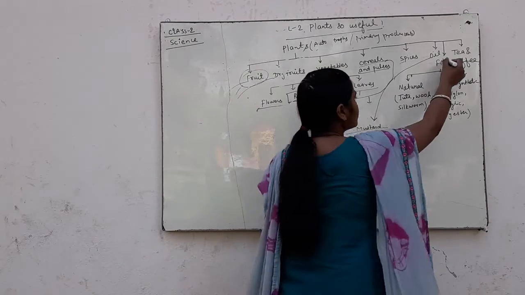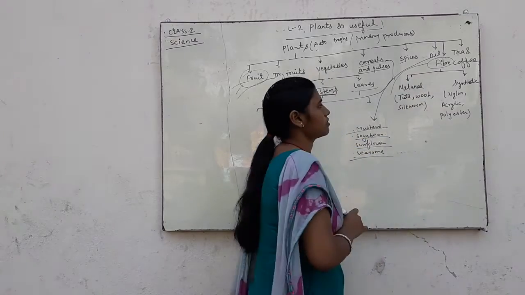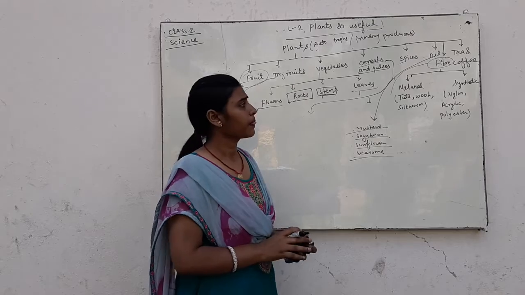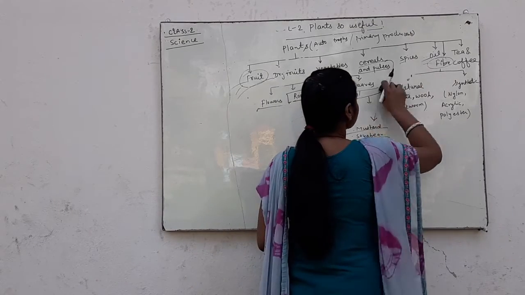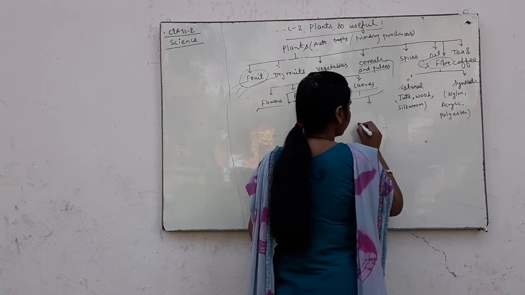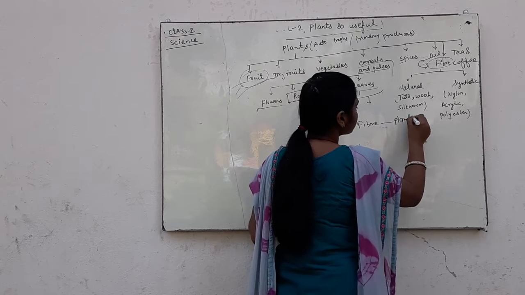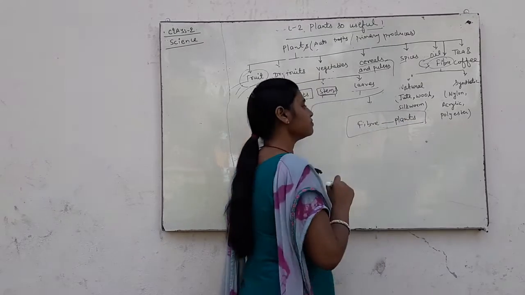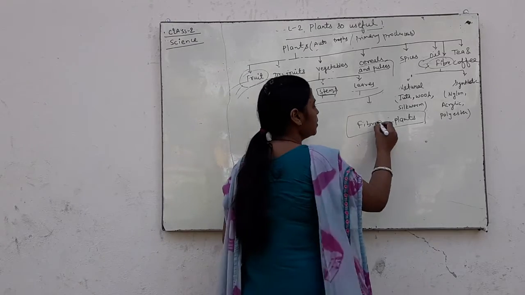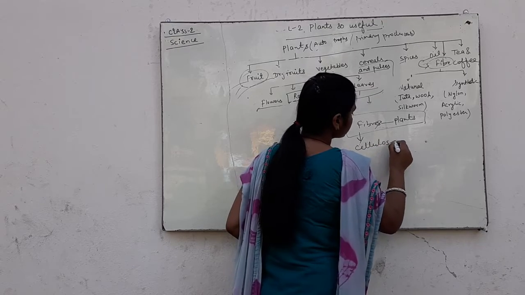And the next part of the plant which provides us fiber. Fibers are provided by plants, and these fibers are made of cellulose.